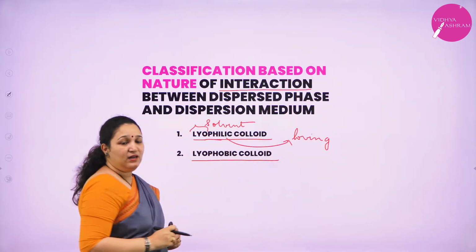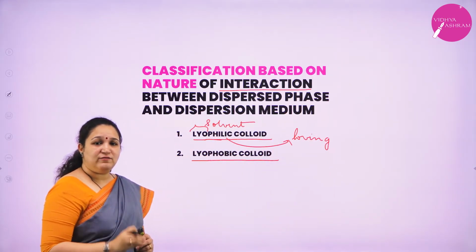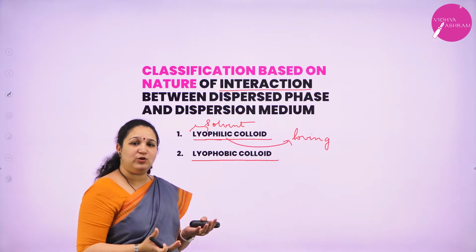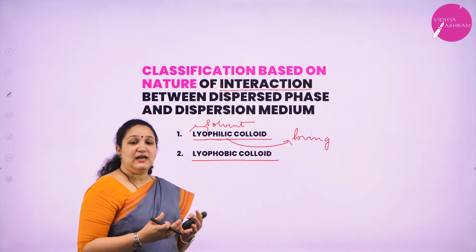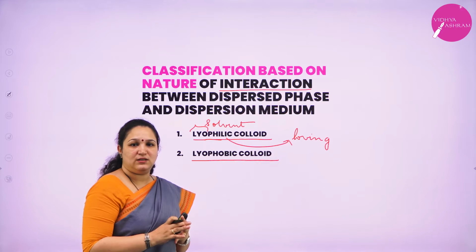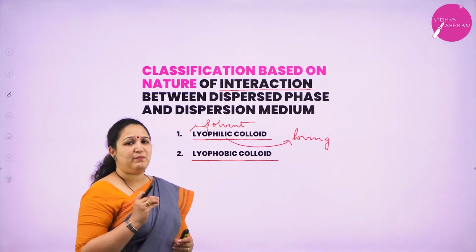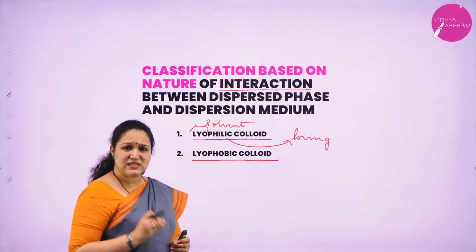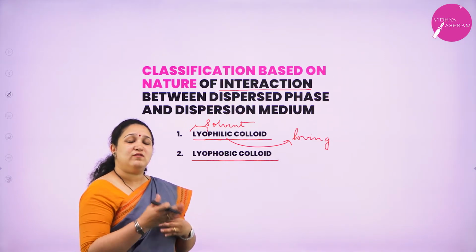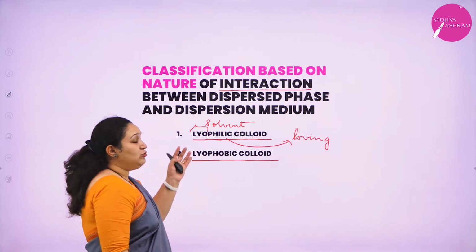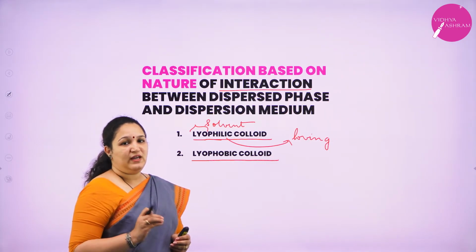So these are those colloids in which the dispersed phase has an affinity towards the dispersion medium. They like to be with one another. They are very easy to form. The preparation of lyophilic colloids is very easy and they are very stable, and you can also reverse the process of preparation. They do not undergo coagulation very easily.